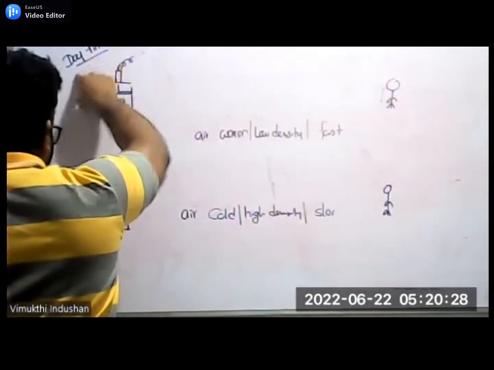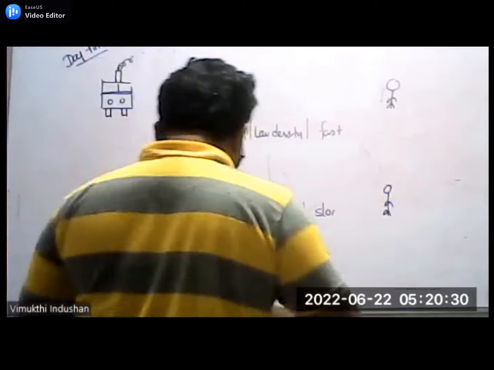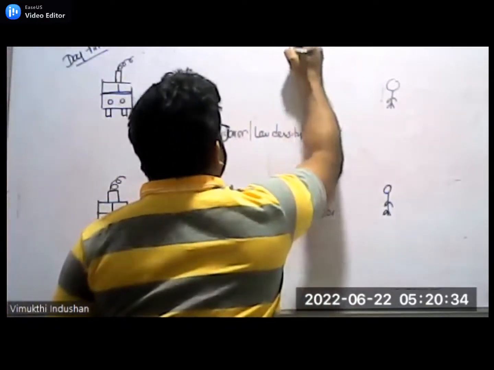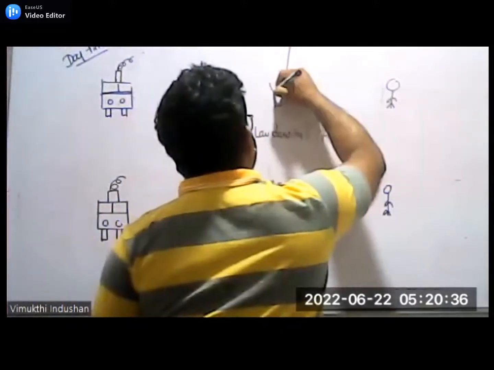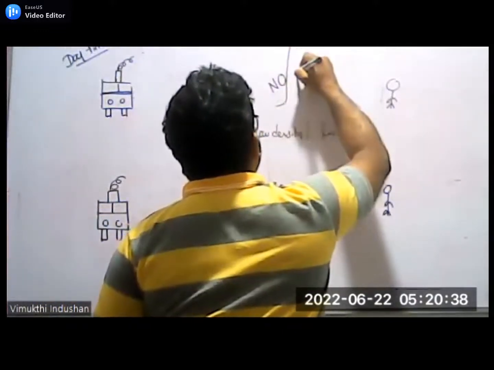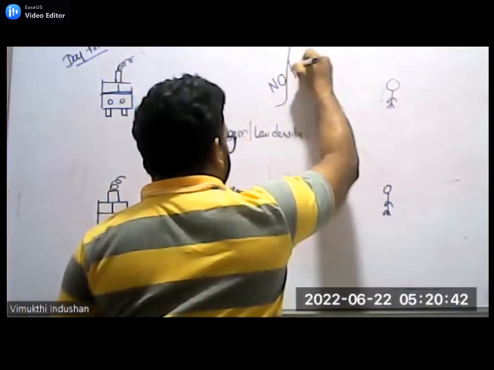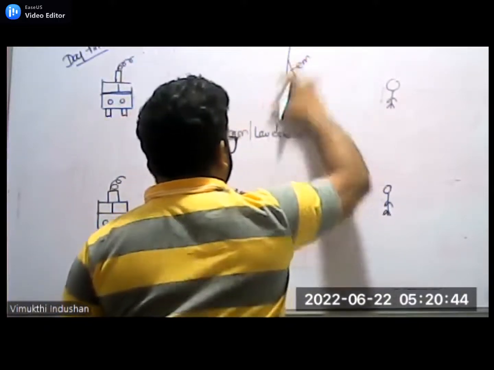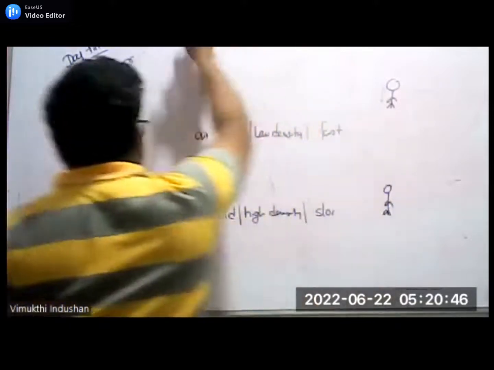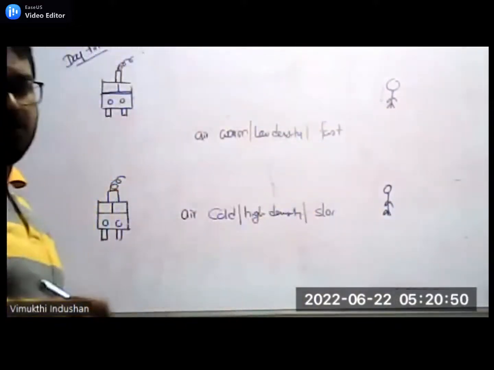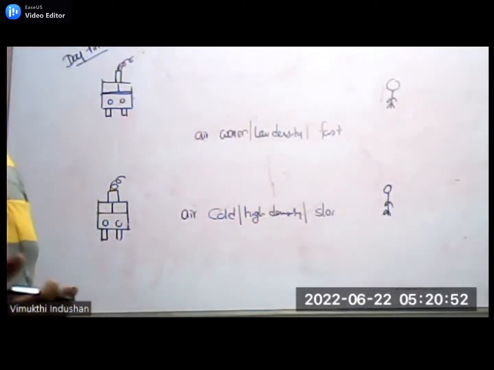This is daytime. During daytime, there is no big temperature difference throughout the air layers. That means you don't get a big density variation.